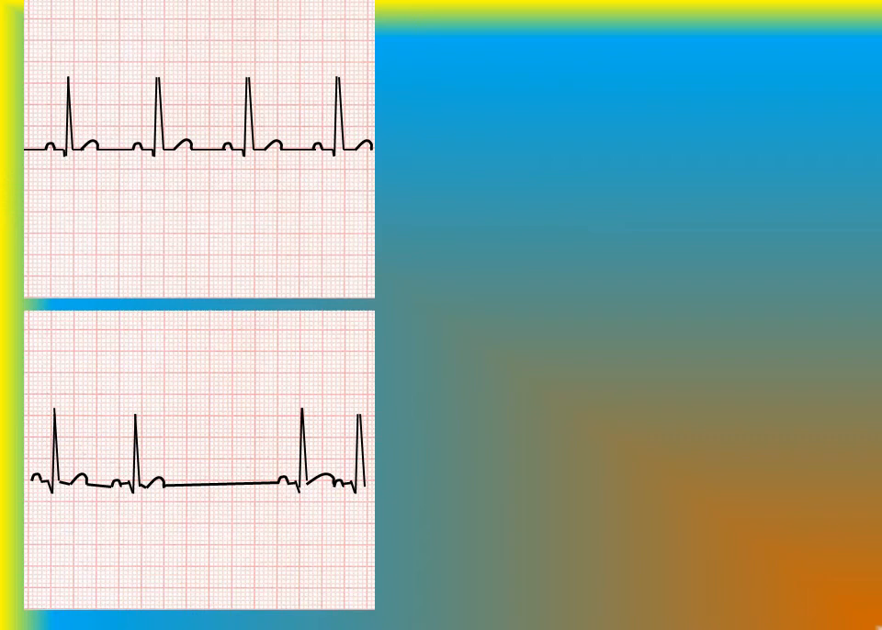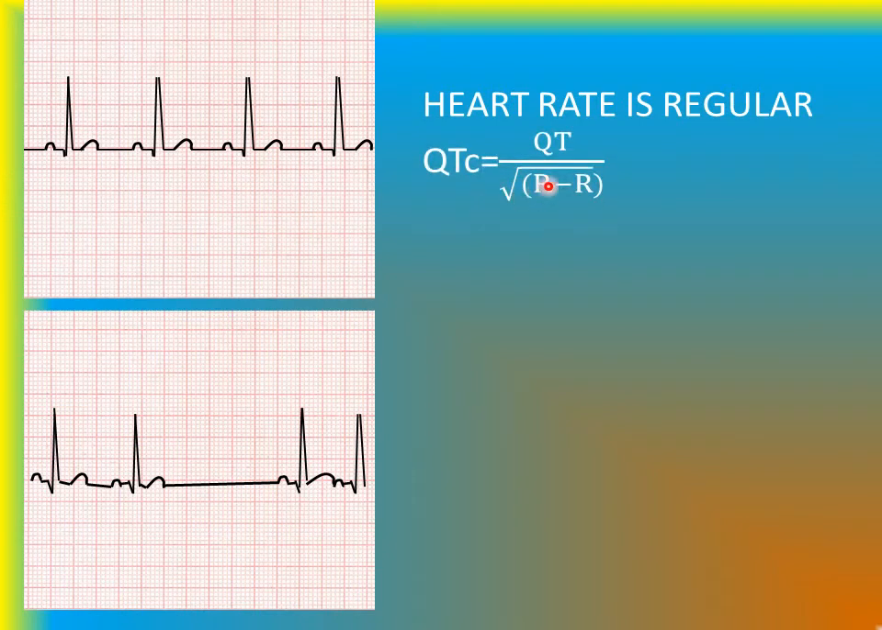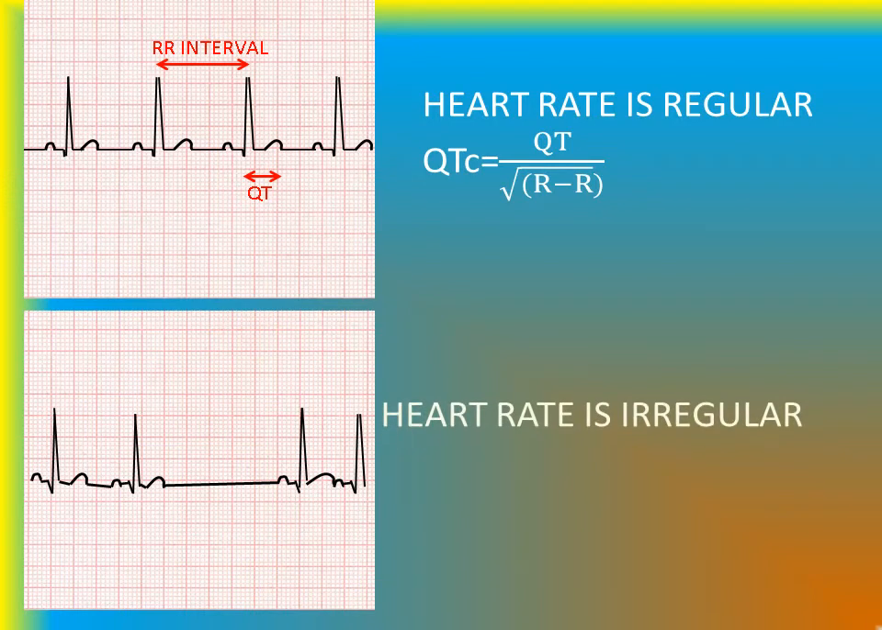So, now we have got one ECG. Here you can see the heart rate is irregular and this has been deliberately distorted to create an irregular heart rate. So, when the heart rate is regular, QTc is equal to QT by square root of RR interval. So, here is the QT interval and here is the RR interval. The preceding RR interval is taken, and when the heart rate is irregular, QTc is equal to average of all QTc measured.